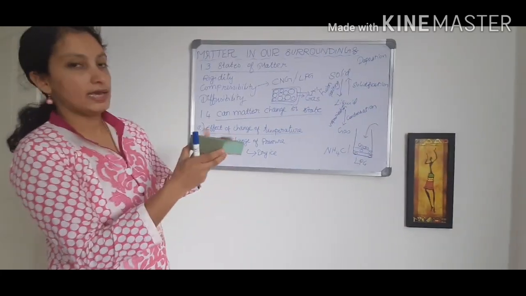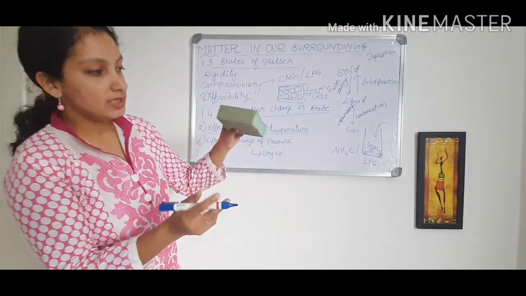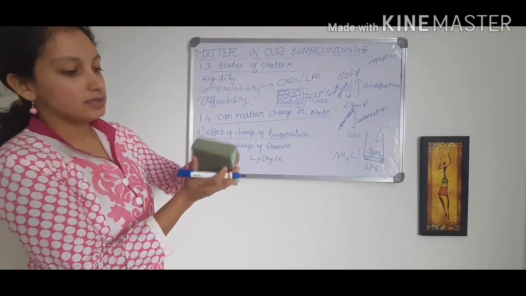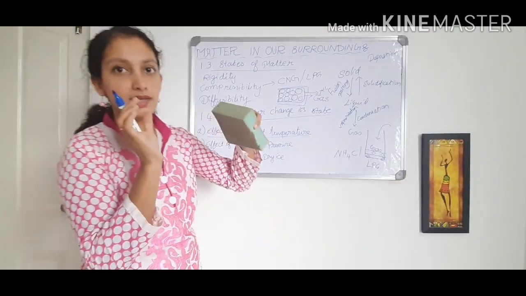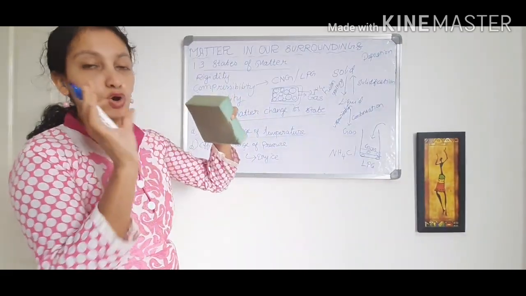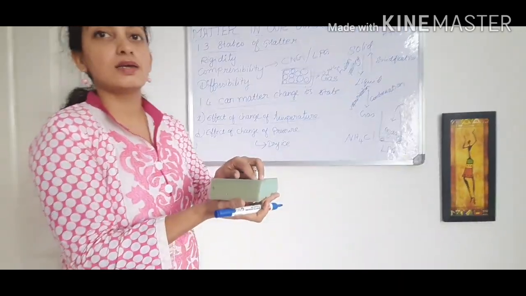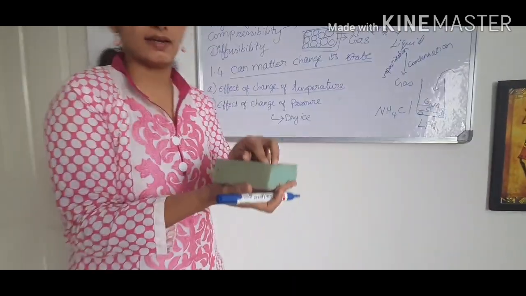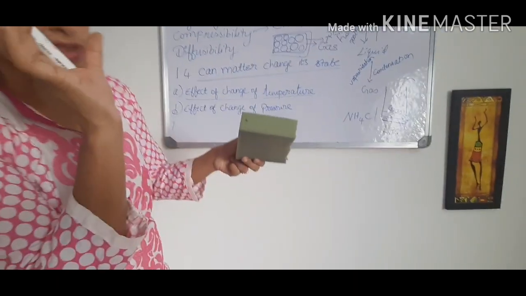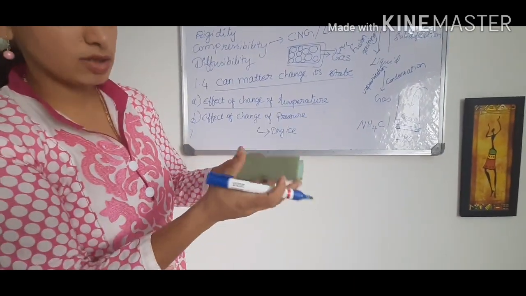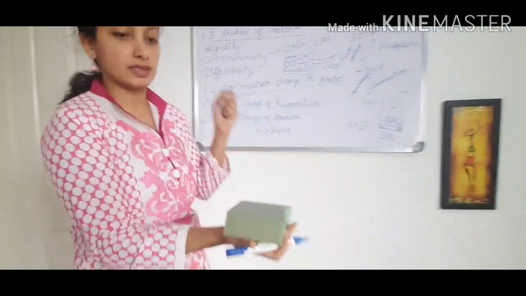Here, actually this is a solid matter, the sponge. So the sponge contains some space left, that is pores left between the particles. These pores are filled with air, right? So here some space is there between the particles of this solid thing. So that space is occupied by air particles.